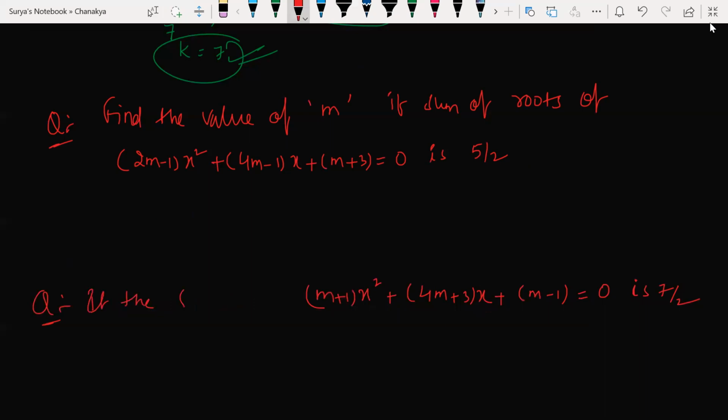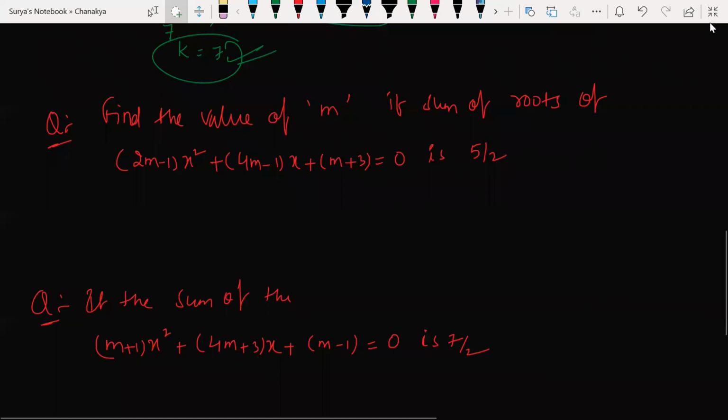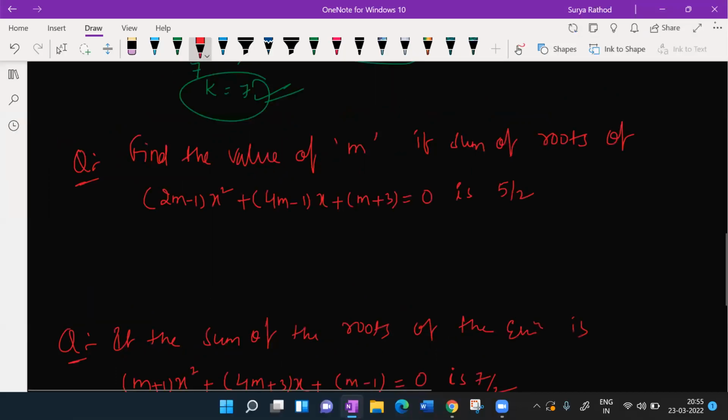Sir, is that 5/2 or 7/2? 5/2. Sir, can you see my answer? Sir, I also sent. Okay, let's check. Many of you have given the answer. Let's see, beta. Very good, Kavya, Bhumika.